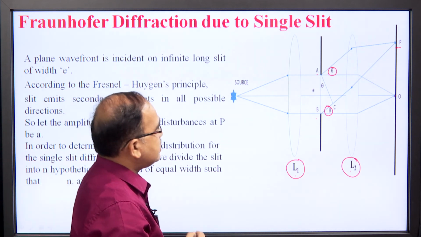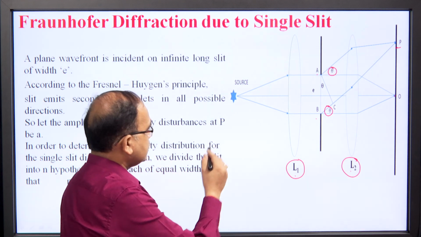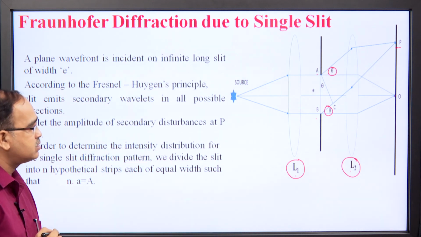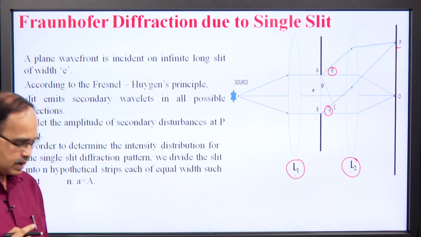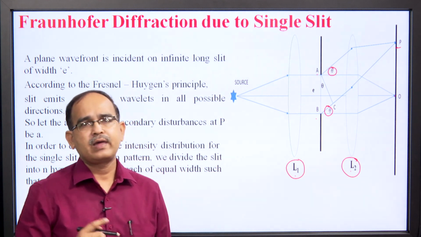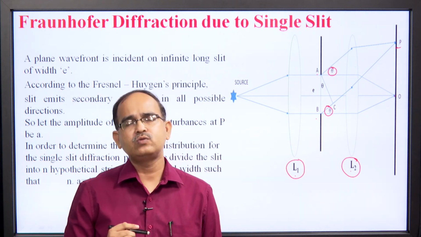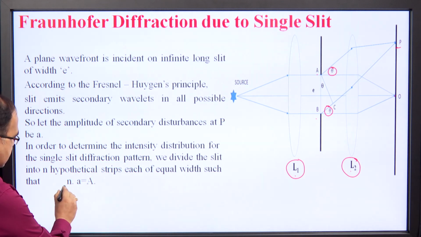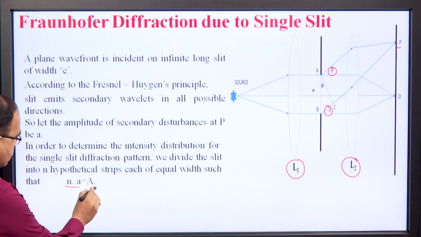To get the intensity at point P, we divide slit AB into n hypothetical parts with n very large, and these parts are producing a wave of amplitude a, such that when multiplied n with a we get the total amplitude.